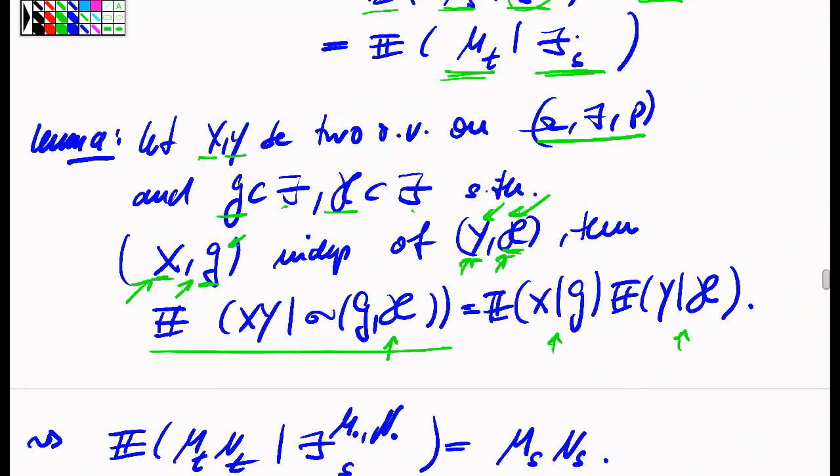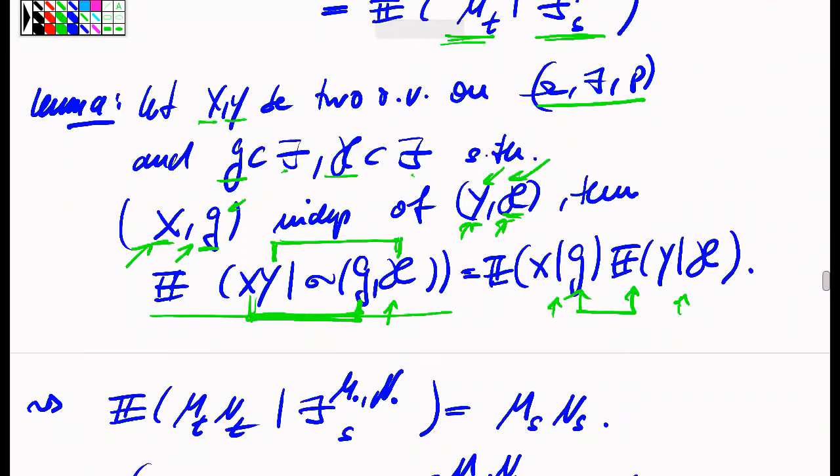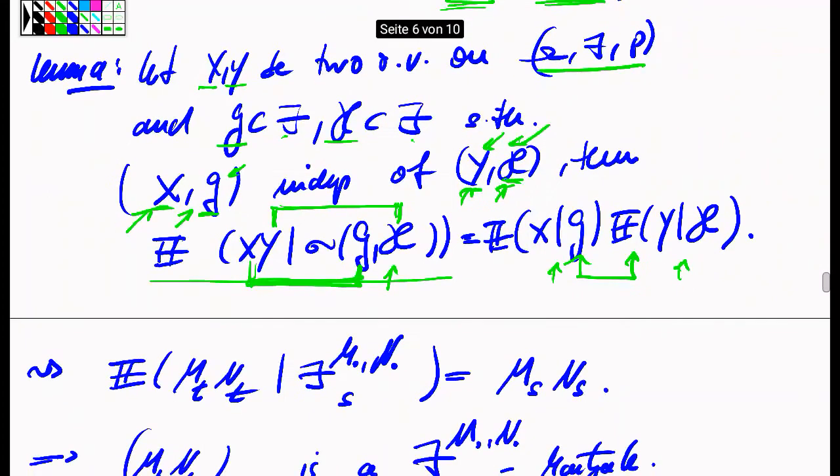So in other words, I'm saying that if both the sigma fields G and X on the one hand, and the sigma field H and the random variable Y are as pairs independent, then the conditional expectation of the product factorizes like this. That's what I'm saying here. And it's a simple exercise to prove that this is actually the case.